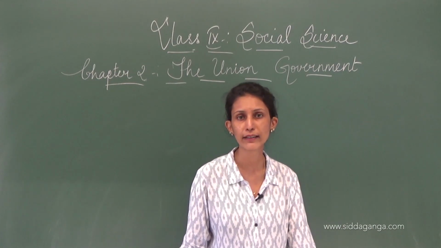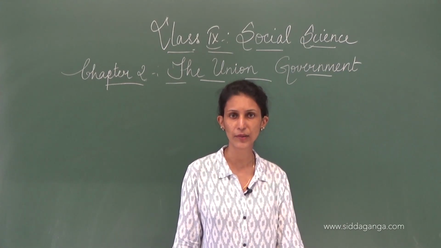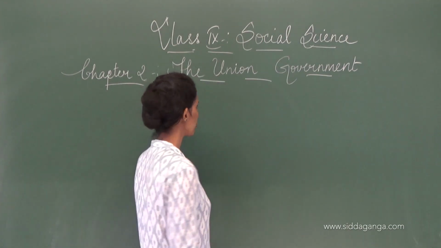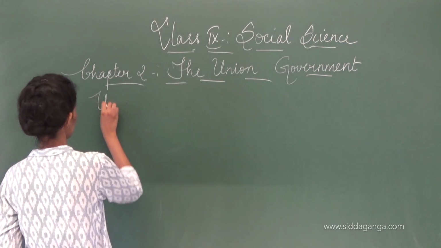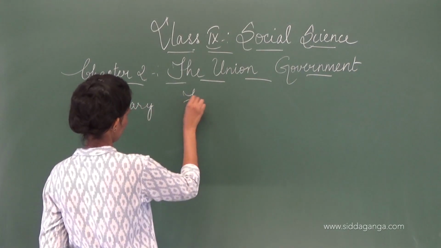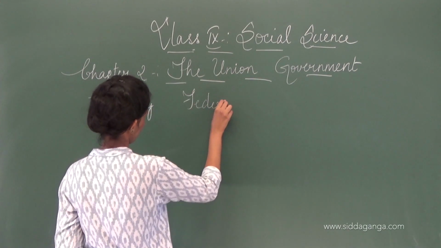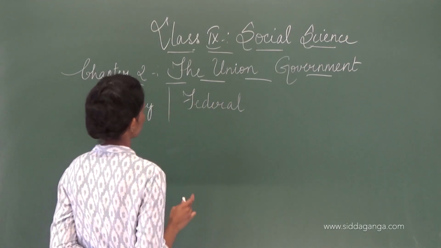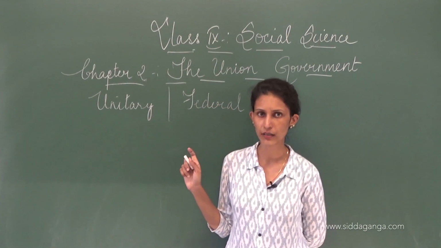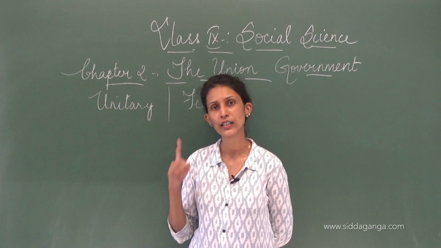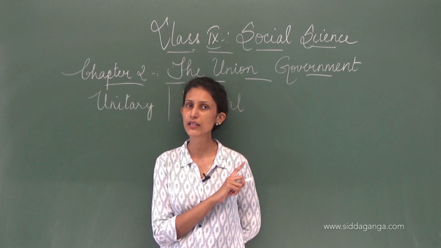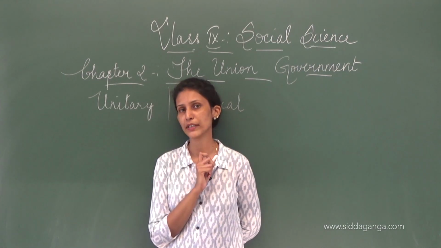Now we have a federal system, a federal kind of government. There is another kind, that is unitary. Understand this word. Unitary and federal. We are federal. Unitary is where there is only one central government. Why are we apart from it? Because each state has its own government.